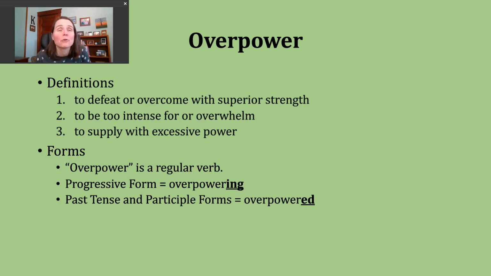The first way you may encounter the verb overpower means to defeat or overcome with superior strength. So here we're really thinking of someone being physically strong and powerful. And with this particular definition, I think you will hear and see many instances used in athletic competitions, so sports. I think you can find many instances where people are talking about battles and wars. And again, we'll encounter this particular verb being used, and it connects there to that first definition.